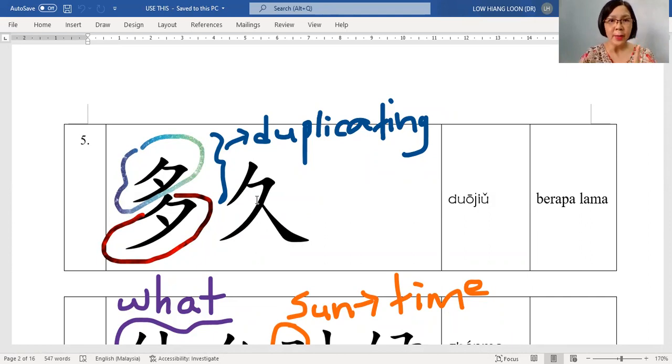But you remember, when you add 多 with 少, which you learned in level 2, 多少, it becomes how many? How long? Berapa. So here, remember, 多 when combined with the second character, 多久, the explanation is berapa lama.